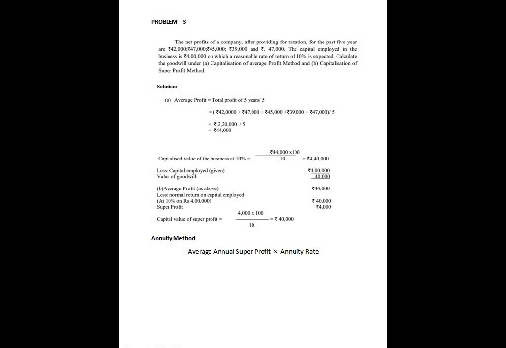Then the next method, capitalization of super profit. Average profit as above is 44,000, less normal return on capital employed, 10% of 4 lakhs, which comes to 40,000. So super profit, average profit minus normal profit, is 44,000 minus 40,000 equals 4,000. Capital value of super profit equals 4,000 into 100 by 10, which comes to rupees 40,000. Then next we will move to a new method, the annuity method: average annual super profit into annuity rate.